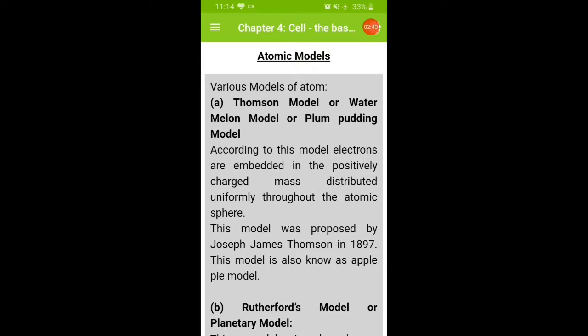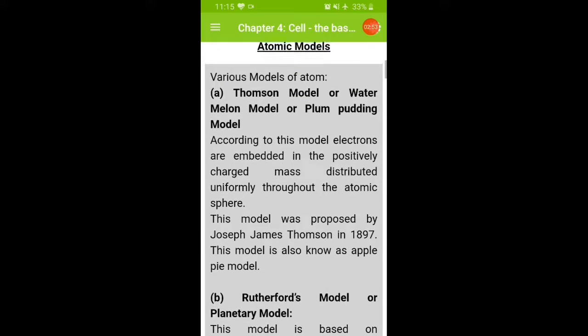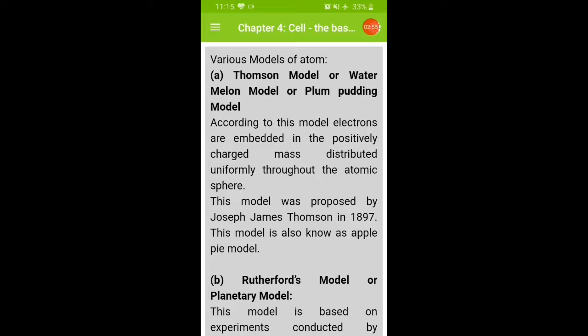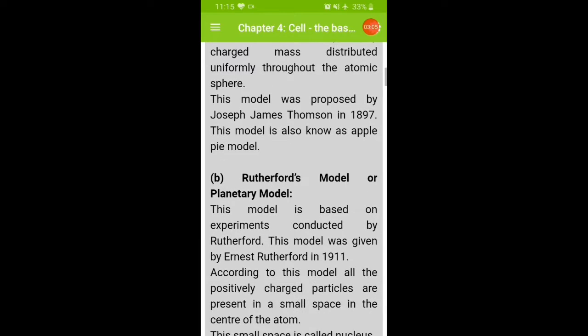This model was proposed by Joseph James Thomson, that is J.J. Thomson, in 1897. Different names are there for the J.J. Thomson model: watermelon model, plum pudding model, and even the apple pie model.